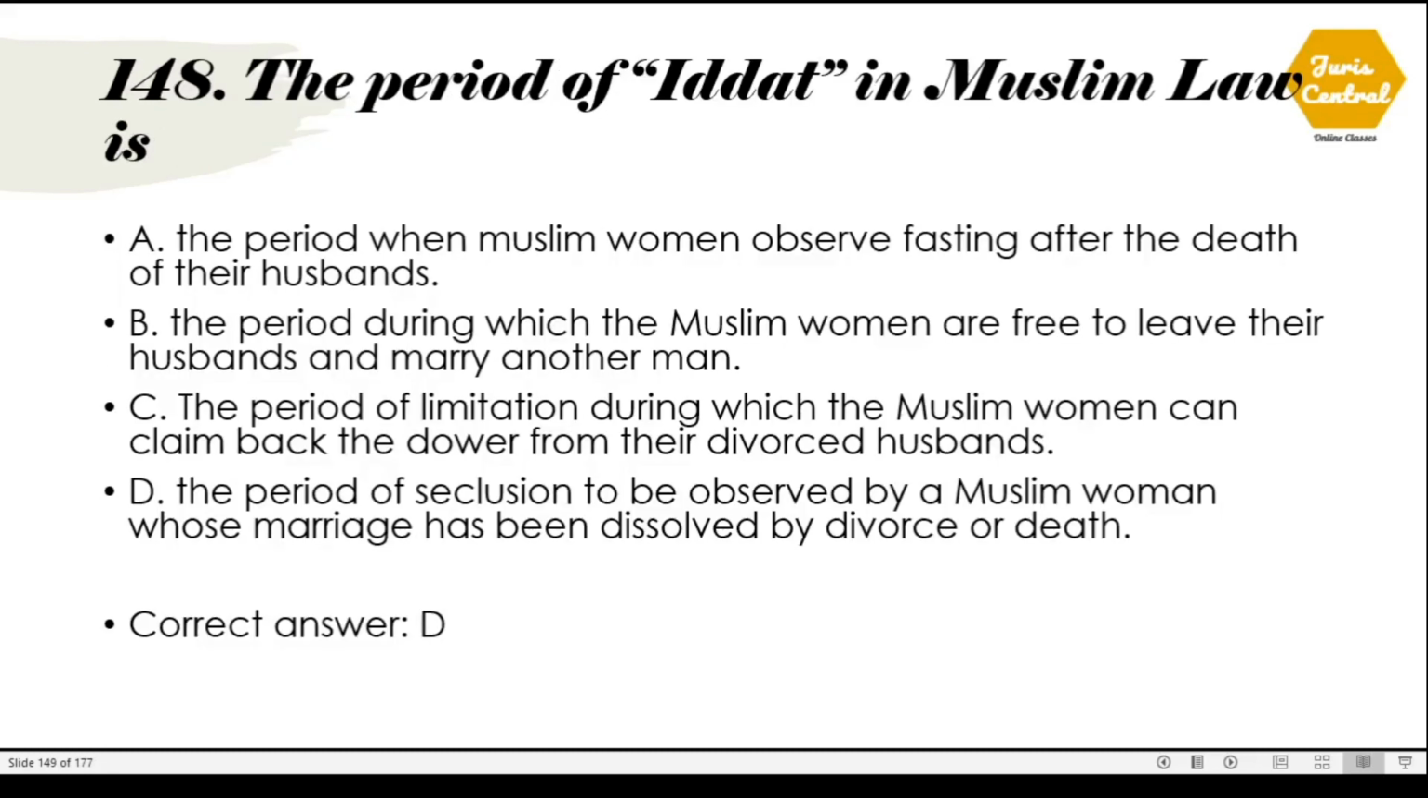148. The period of iddat in Muslim law is. So the period of iddat in Muslim law is a period of seclusion to be observed by a Muslim woman whose marriage has been dissolved by divorce or death, which is option number D.